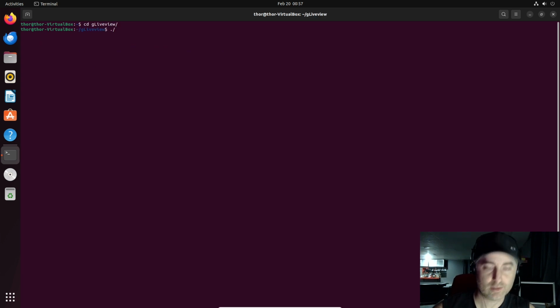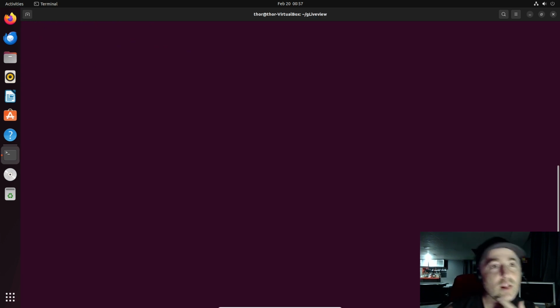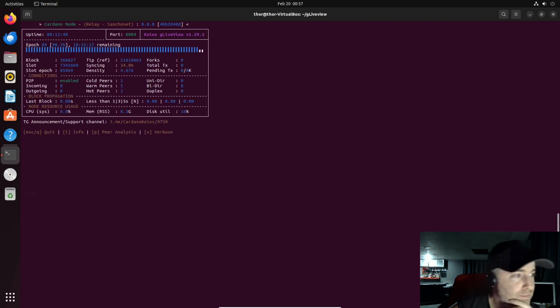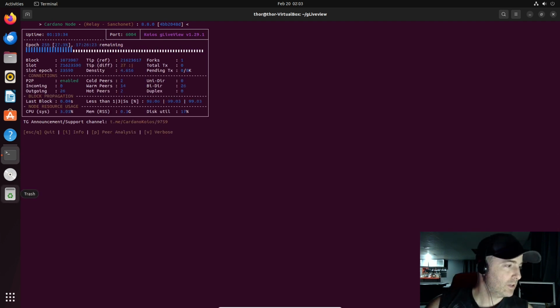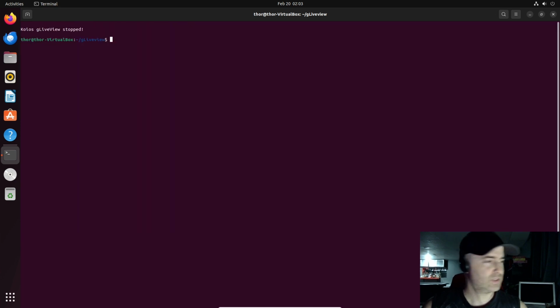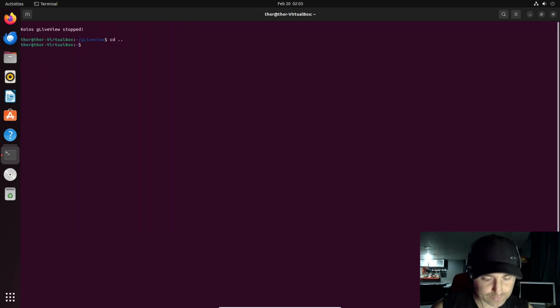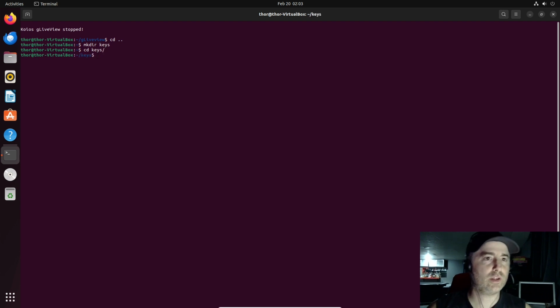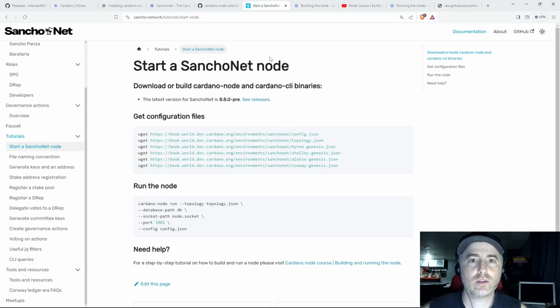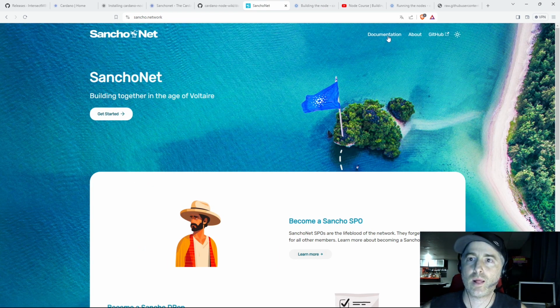Dot slash gLiveview. And let's wait. It is now done and ready. The node is synchronized. Yeah. Let's create a directory. Make directory keys. Right. Let's go into keys. And we will go in again to my favorite website, the SanchoNet documentation.